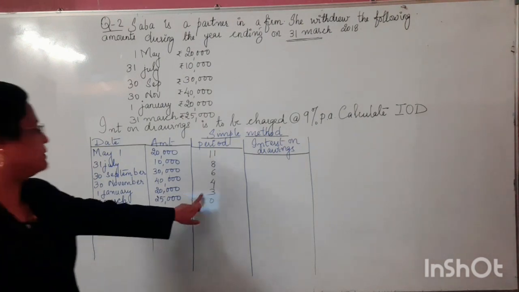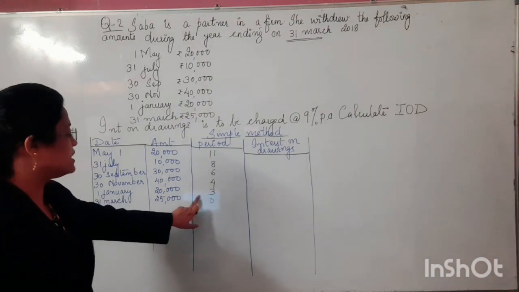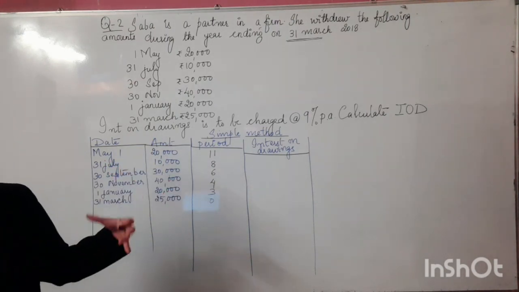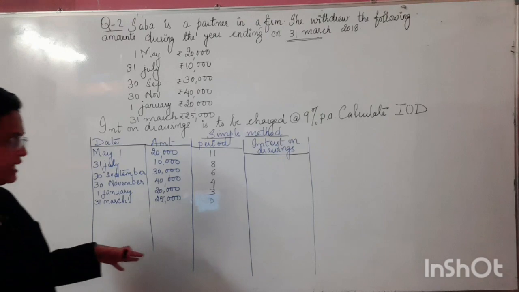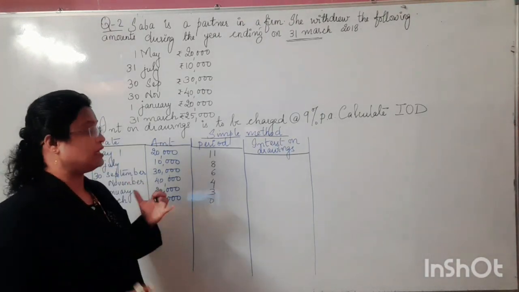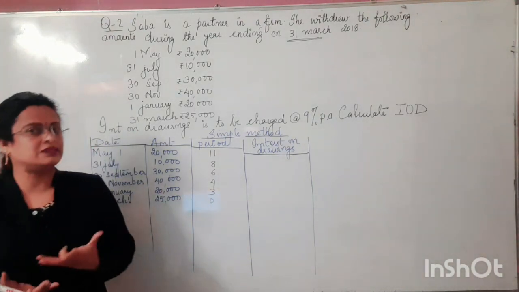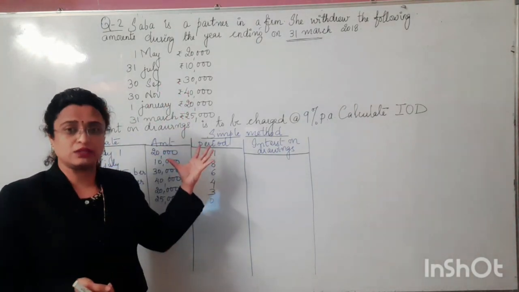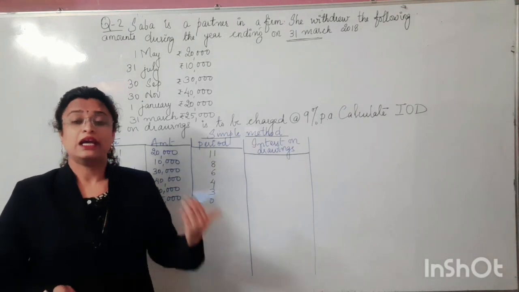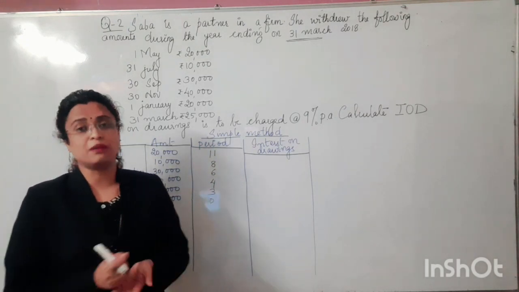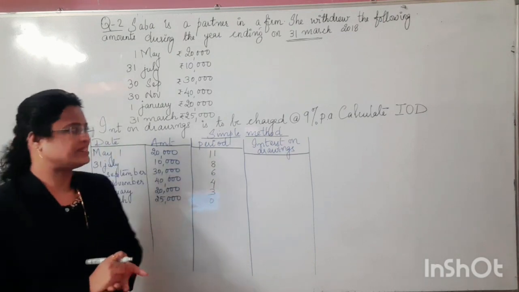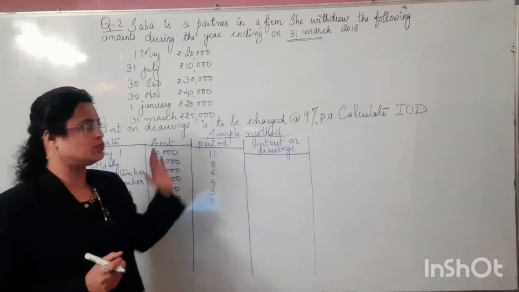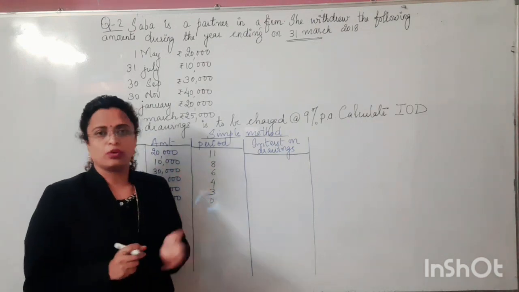Now in the case of the simple method, to calculate the drawings, for every amount withdrawn we will apply the formula and calculate it separately. This is the lengthiest method. If the question asks you to solve it by the simple method, then only go for it. But whenever you have a larger number of drawings and amounts, it's preferably better that we follow the product method. But you should know what the simple method is about, and that's the reason we are solving the same question from both points of view.